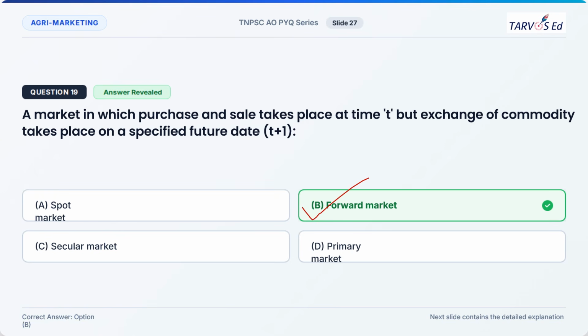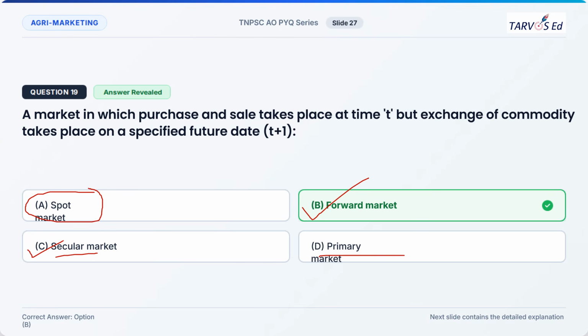B, forward market. Okay. So spot market is nothing but a market where the exchange of commodity takes place immediately after a purchase or sale. Okay. On spot, the exchange will be done. But in forward market, the exchange will be done on some future date. Secular market is nothing but the market which is permanent in nature. Example, market of machineries. For long duration commodities, we use this secular market. Okay. For non-perishable commodities usually.